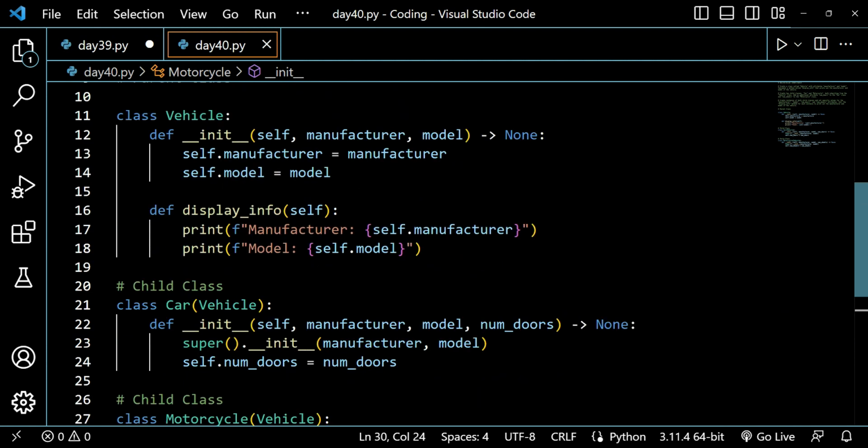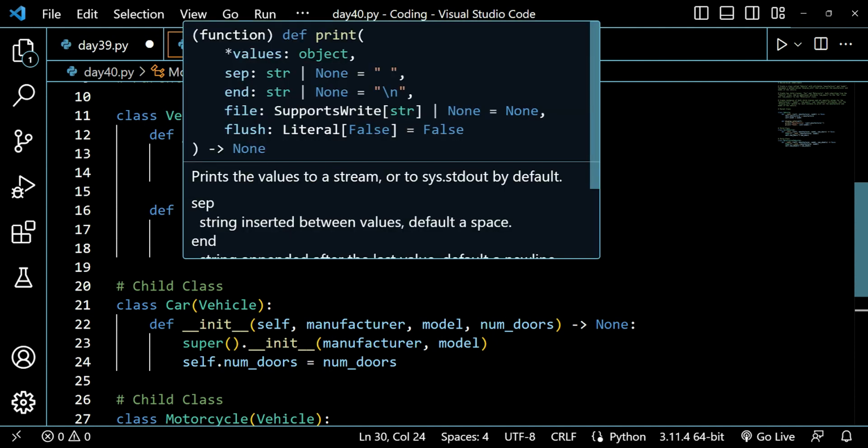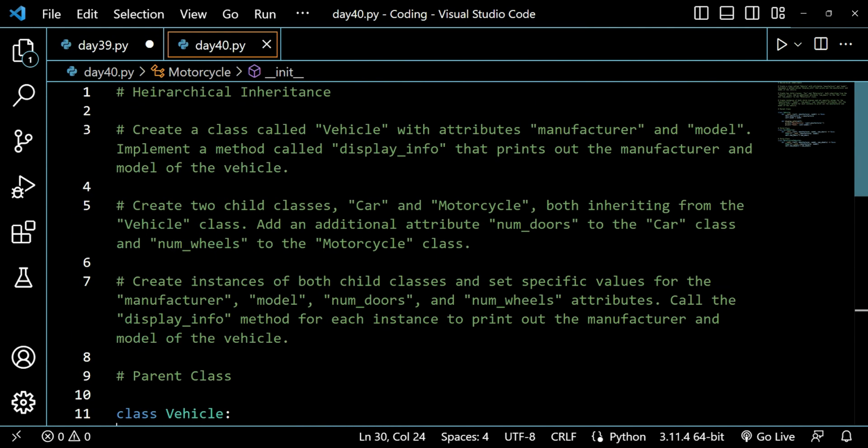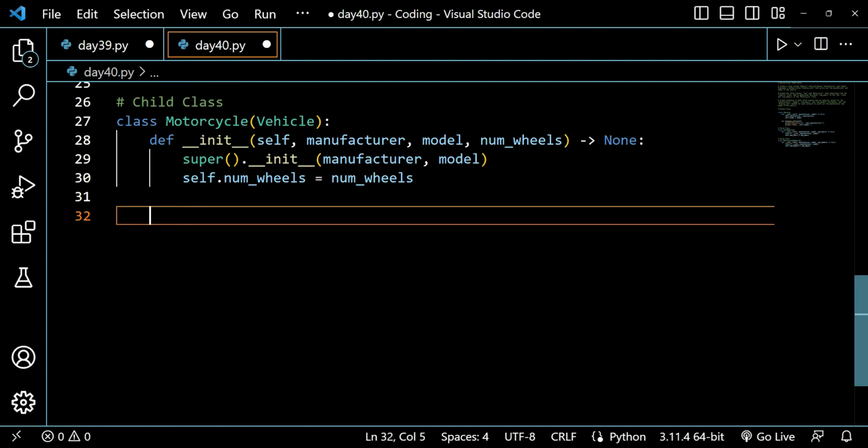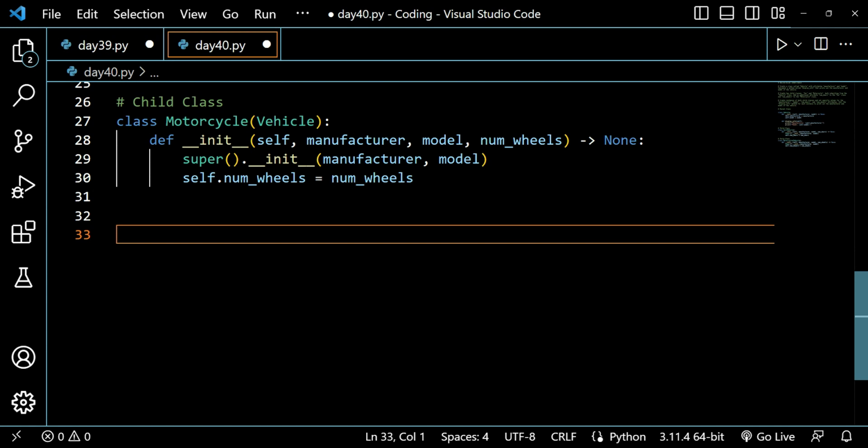So now we have three instance attributes belonging to each of the child classes, and we have only two instance attributes in our parent class. Right now, what we have to do is create instances for both child classes and set specific values for manufacturer, model, and num doors and num wheels attributes, then call the display info method for each instance to print out the manufacturer and model of the vehicle. So we have to create instances for motorcycle and car respectively.